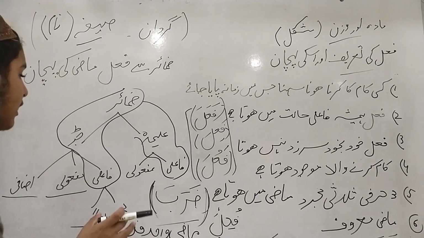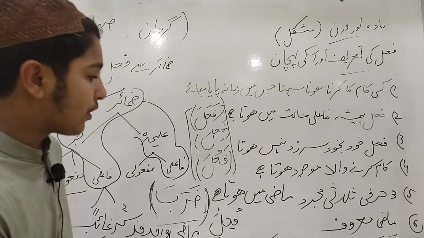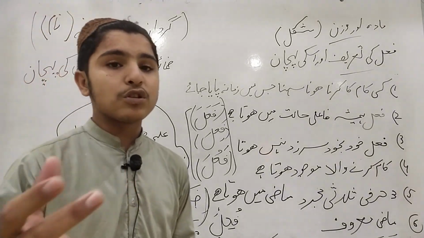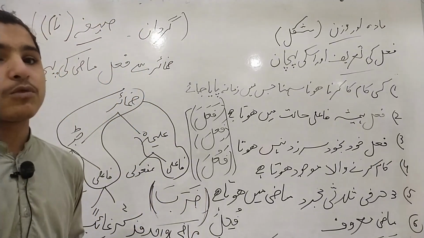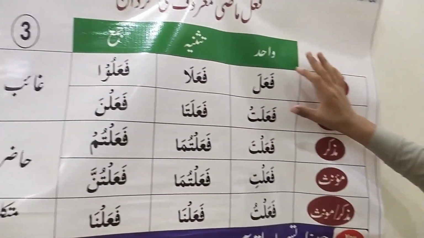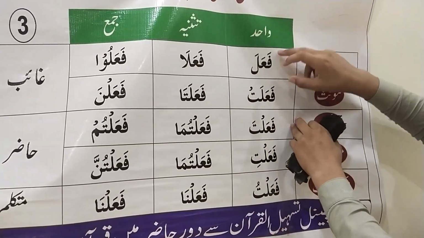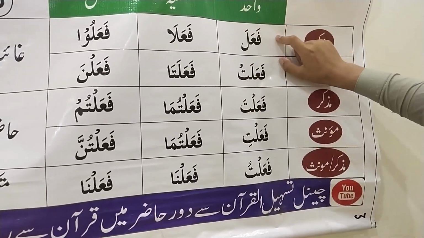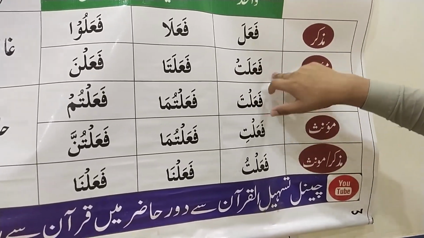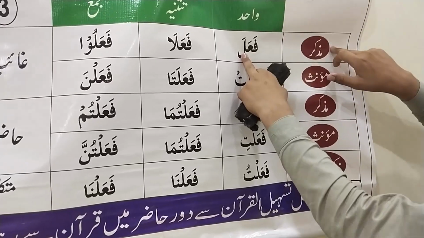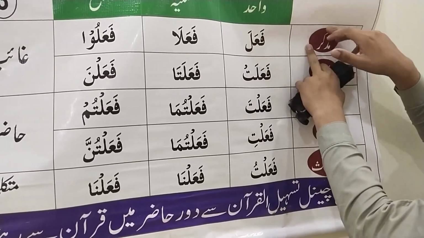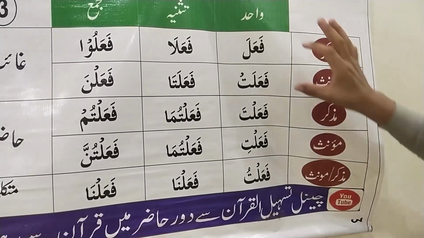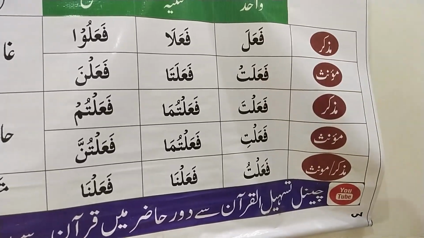In these, two are hidden pronouns, and the term used for a hidden pronoun in the Arabic language is mustatir. The two are mustatir, the pronouns hidden in the verb. Those verbs are fa'ala, fa'alat. In this the pronoun huwa is hidden, and in this hiya is hidden. Huwa is used for muzakkar, masculine. Hiya is for feminine, and fa'alat is feminine, and in these huwa and hiya are hidden pronouns.